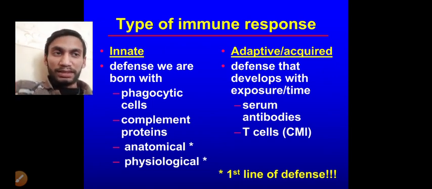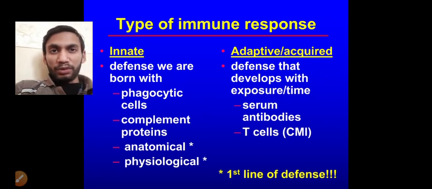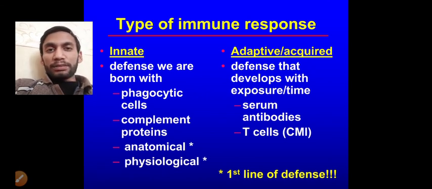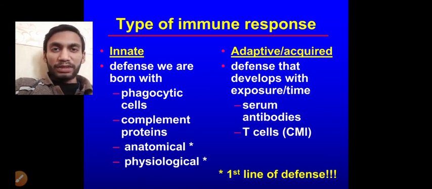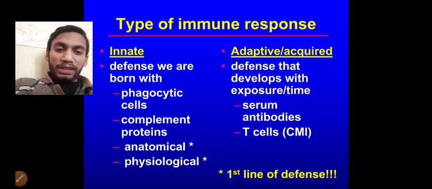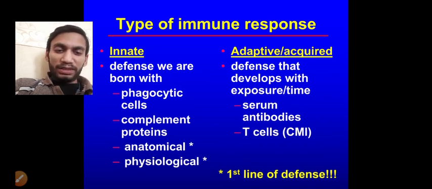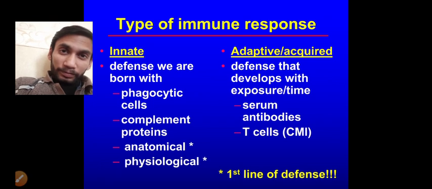The phagocytic cells, mainly the phagocytic cells that are WBCs, are of two types: microphagocytic and macrophagocytic. Microphagocytic cells are the most abundant, the neutrophils, while the macrophagocytic cells are the monocytes. When monocytes pass into the tissue, they are known as macrophages. And another mechanism of the innate response is the complement proteins. What they do is coat the cell.